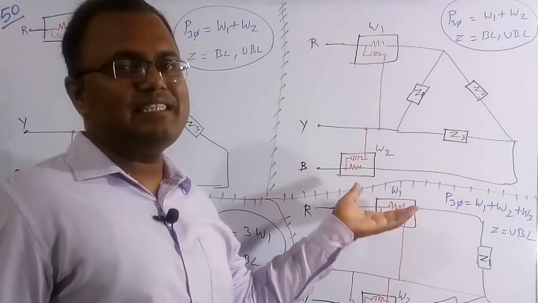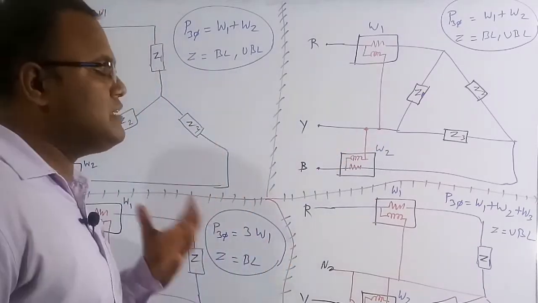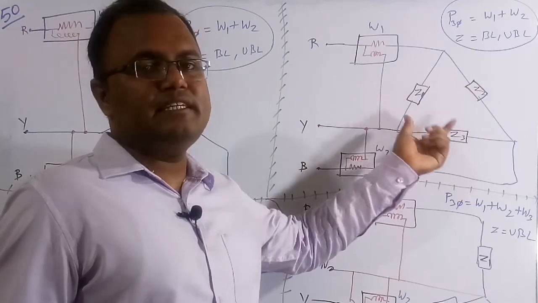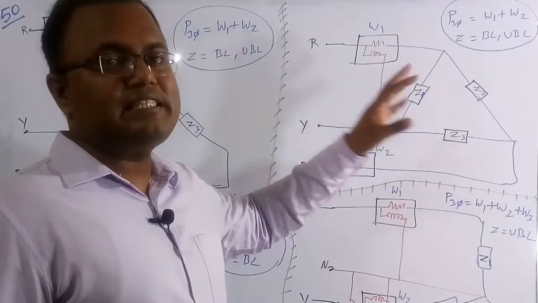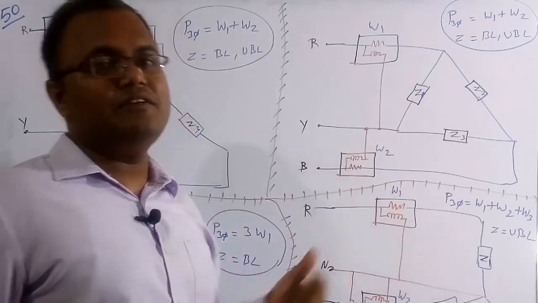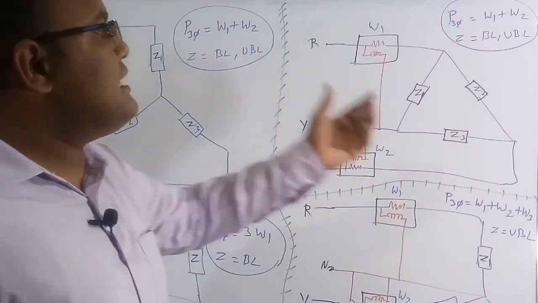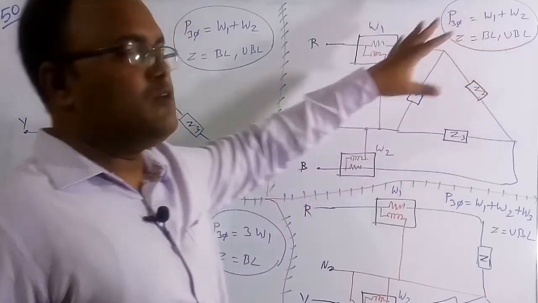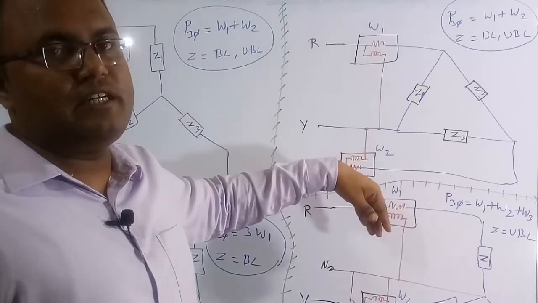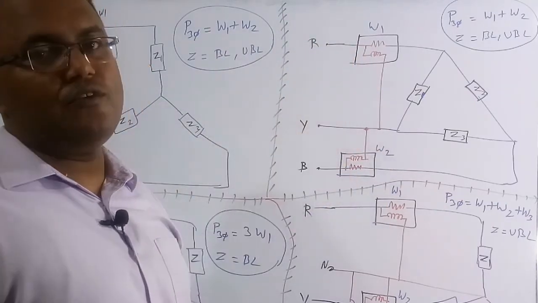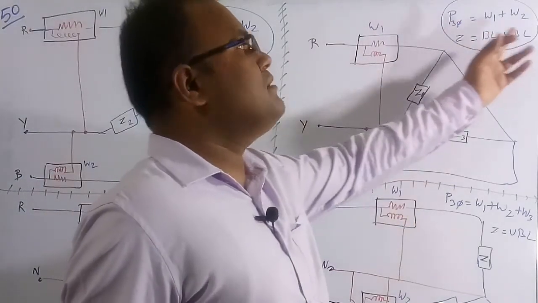Suppose you connect the load in a delta manner, whether it is a balanced load or an unbalanced load. A balanced load is where the impedance values are the same for each and every phase. Otherwise, we can say it is an unbalanced load, meaning the impedance values are different for each phase. Whether it is a balanced or unbalanced load, if you connect it in a three-phase, three-wire system, then the minimum number of wattmeters required is 2, which are W1 and W2 in this arrangement. So the overall active power consumed by this three-phase load is W1 plus W2.